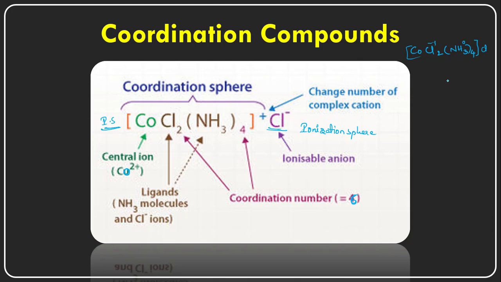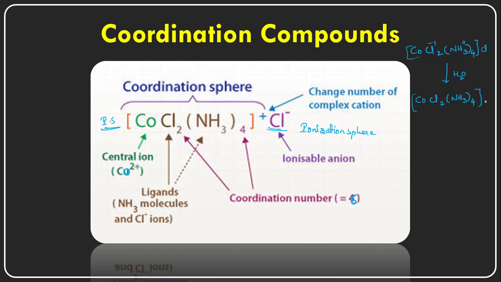And now when this particular salt is dissolved into the water, it will separate out into the cobalt complex, [Co(Cl)2(NH3)4]+, the tetraammine complex.